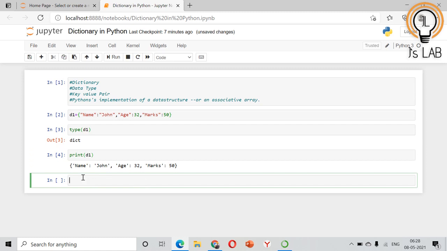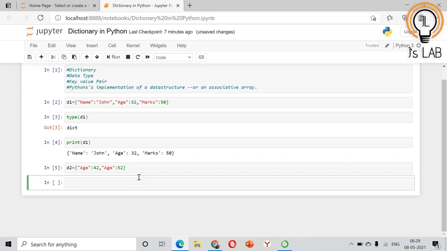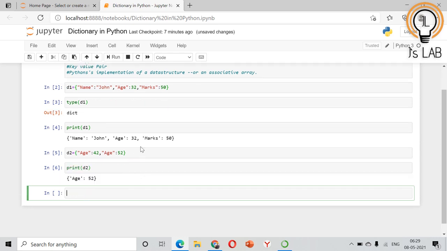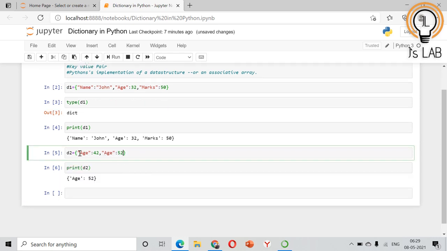For example, I will create a D2. D2 equal to, we'll put age: 42. Again I am creating the same thing, age: 52. Here duplication has happened, that means two ages, both having the same key name. If I click run and print D2, it will take the latest value. It will first create a key value pair, then update the value of that one. So duplication is not allowed, it will update to the latest value.